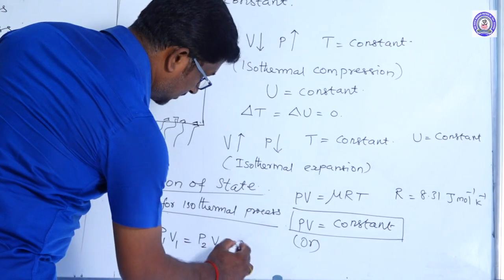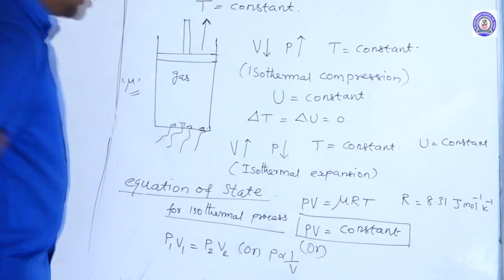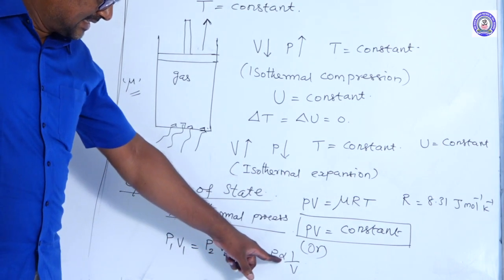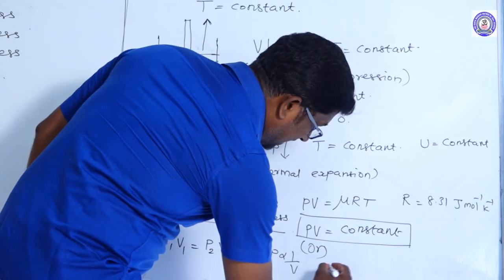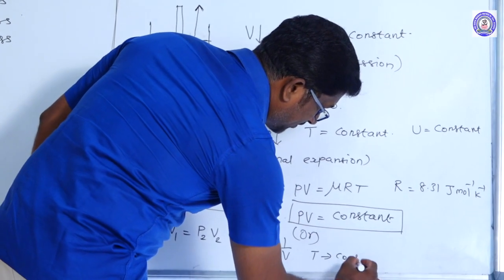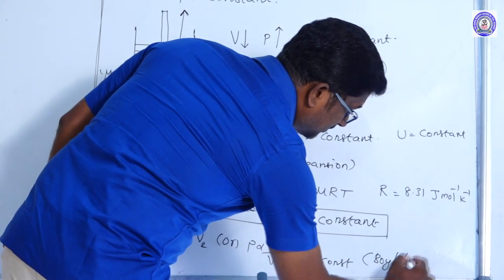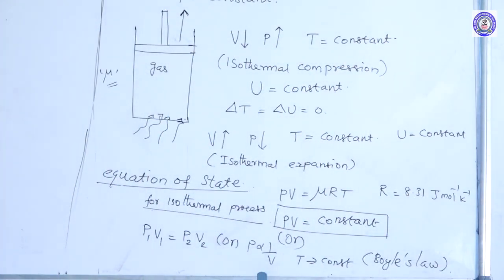Or P is inversely proportional to V. That is, the pressure of the gas is inversely proportional to the volume of the gas if the temperature of the gas is constant. So this is called Boyle's law. Boyle's law is applicable for an isothermal process.